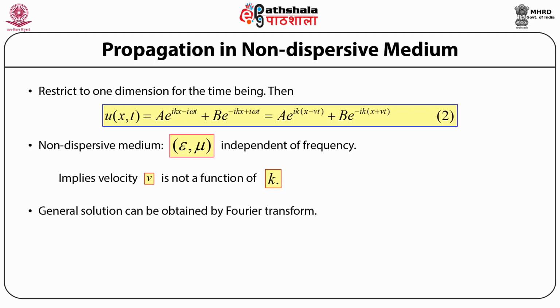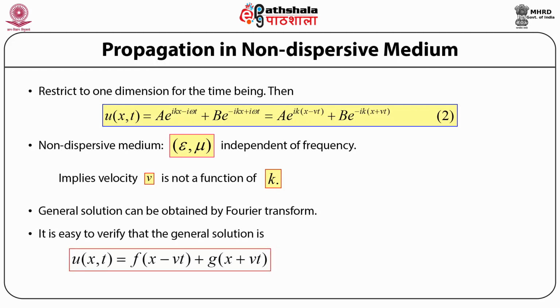And from our knowledge of the Fourier transform, it is not difficult to verify that the general solution is of the form u as a function of position x and time t is equal to f as a function of (x minus v t) plus g as a function of (x plus v t), where f and g are two arbitrary functions that have been used for writing down the general wave solution.